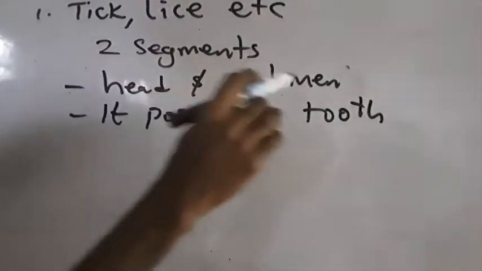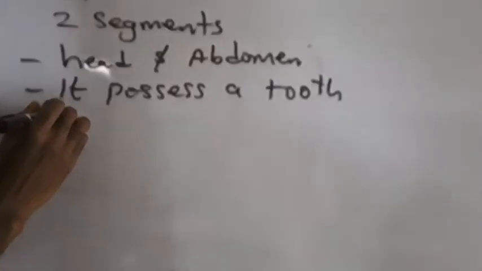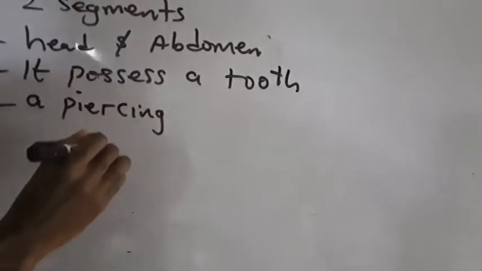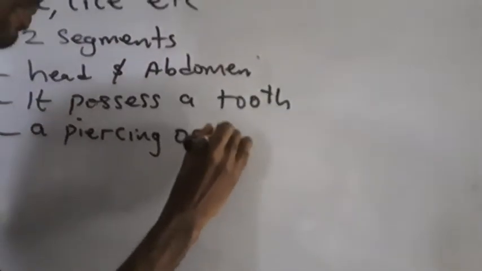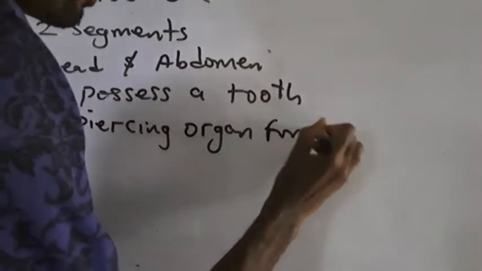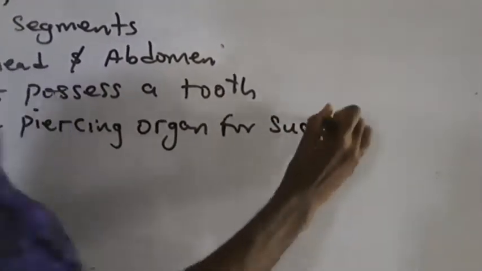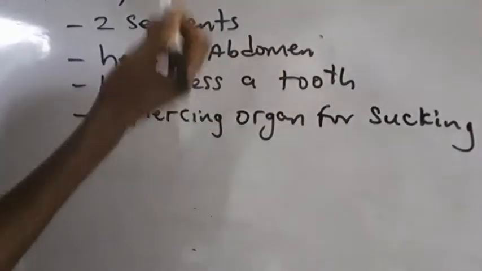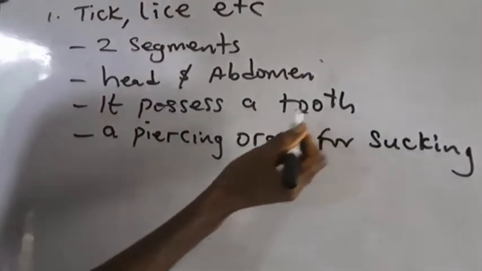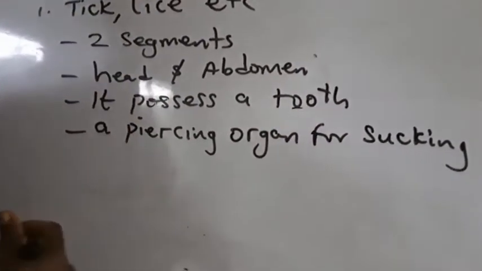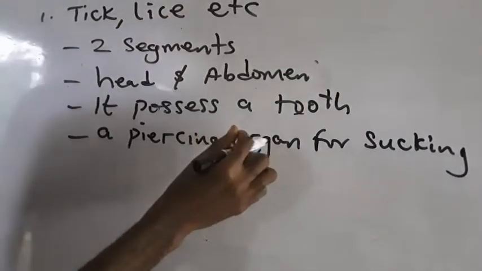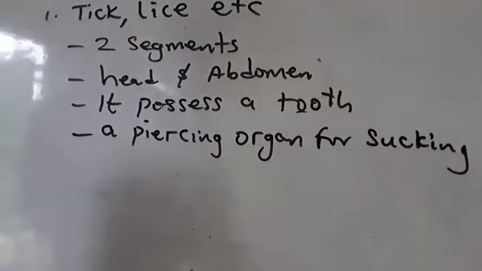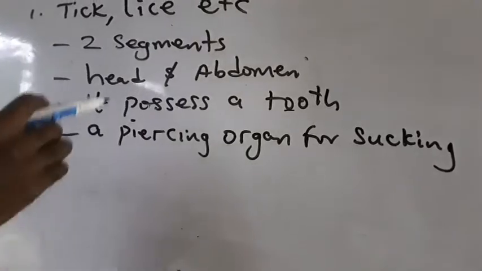And what does it do? When it holds firm to the host, it begins to pierce. It has a piercing organ, which is used for sucking. I'll take it again: it is divided into two segments, the head and the abdomen. Then it possesses a tooth. That tooth is used to grab, to hold on to the host, while it has a piercing organ that is used for sucking. What does it suck? It sucks blood out of the host.